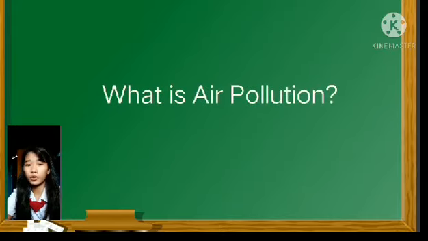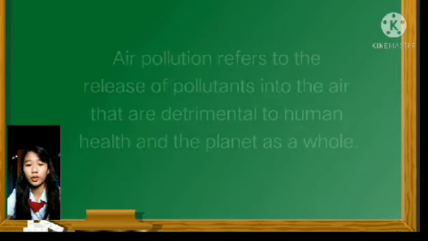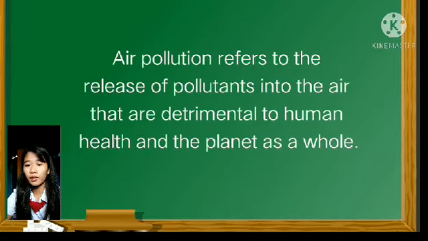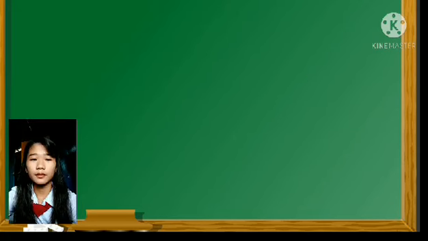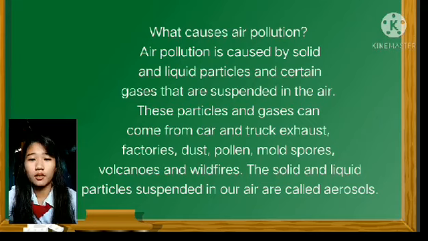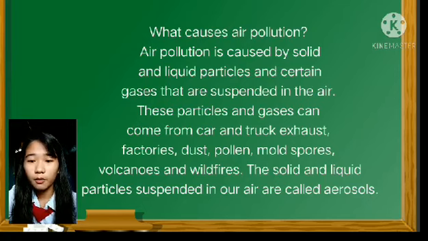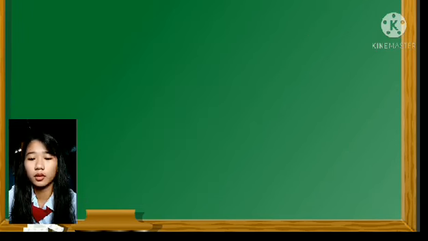So, what is air pollution? Air pollution refers to the release of pollutants into the air that are detrimental to human health and the planet as a whole. Air pollution is caused by solid and liquid particles and certain gases that are suspended in the air. These particles and gases can come from car and truck exhaust, factories, dust, pollen, mold spores, volcanoes, and wildfires. The solid and liquid particles suspended in our air are called aerosols.